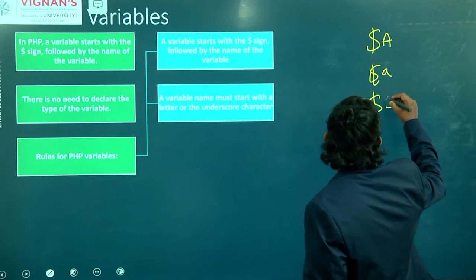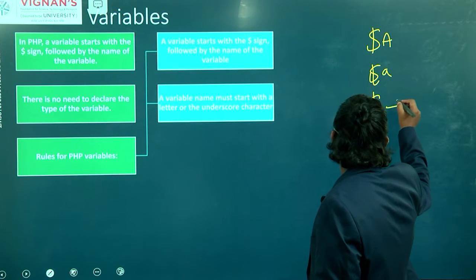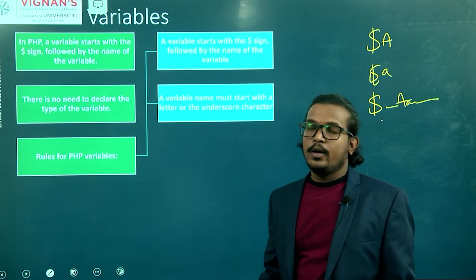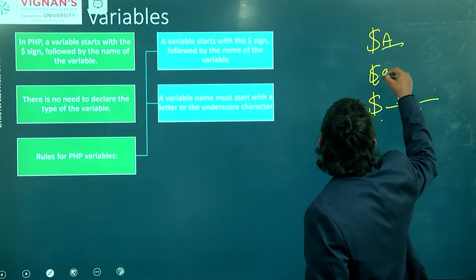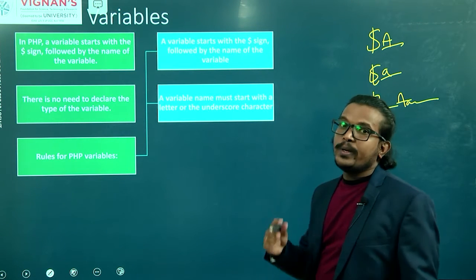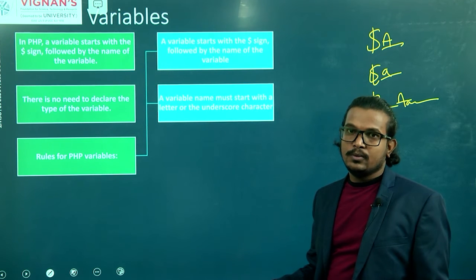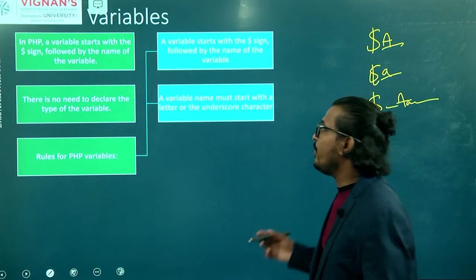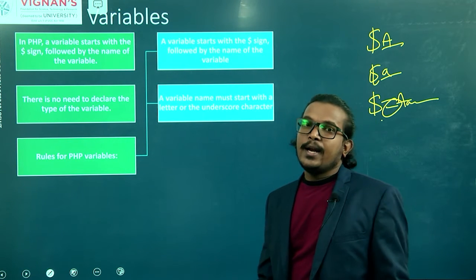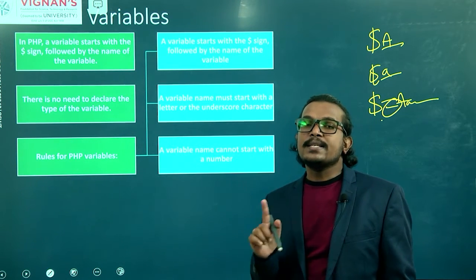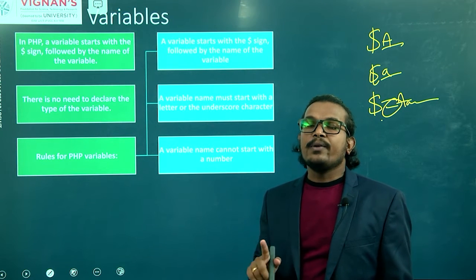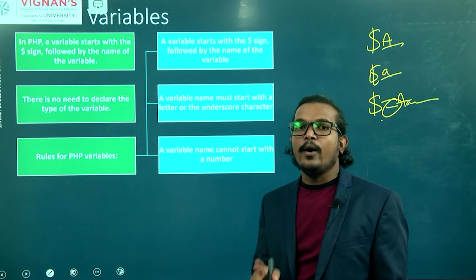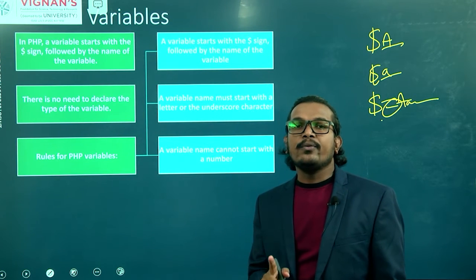Your variable name starts with a capital letter or small letter, which should be an alphabet, not a numerical value. Or you can start your variable name with an underscore. Your variable name should not start with a number. The first letter should be an alphabet or underscore symbol. You should not start with the